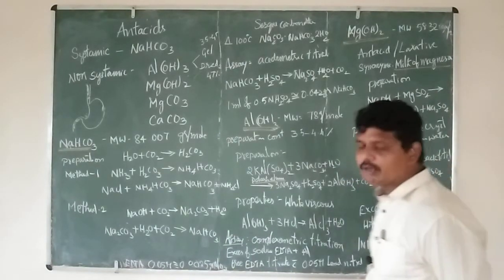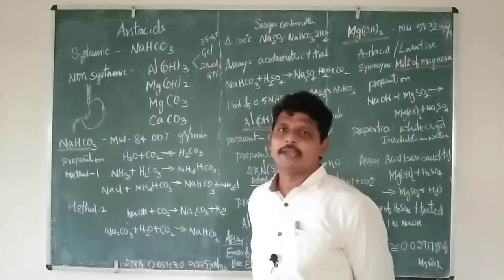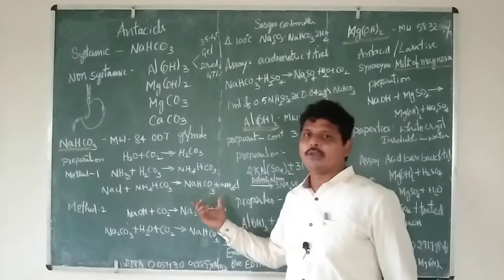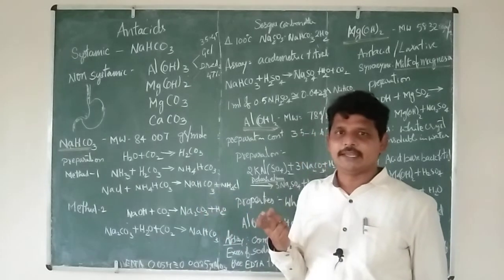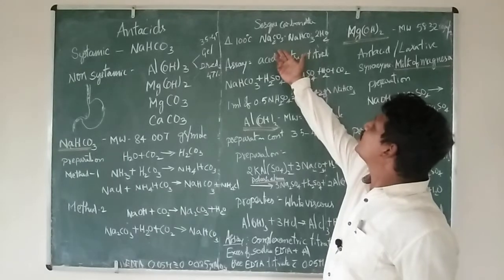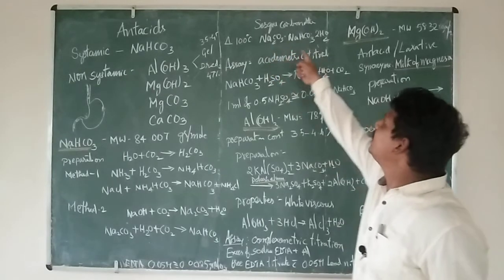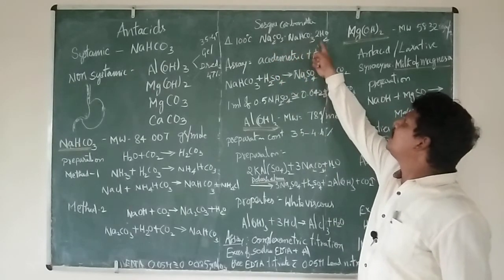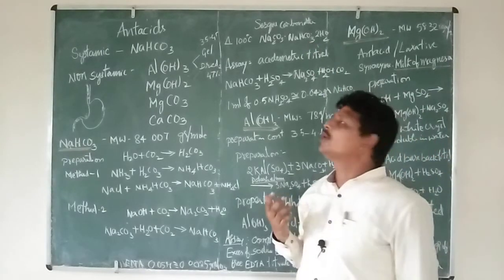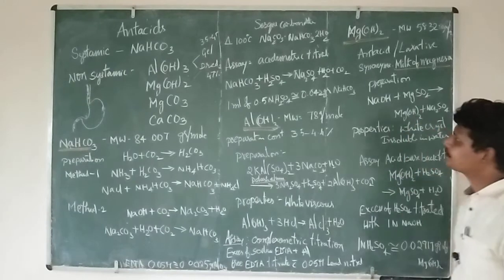Let's see the difference between baking soda and washing soda. If you take baking soda and heat it up to 100 degrees centigrade, it is converted to sesquicarbonate. Sesquicarbonate is Na2CO3, NaHCO3 and 2H2O. Because of its alkalinity, we call it washing soda.